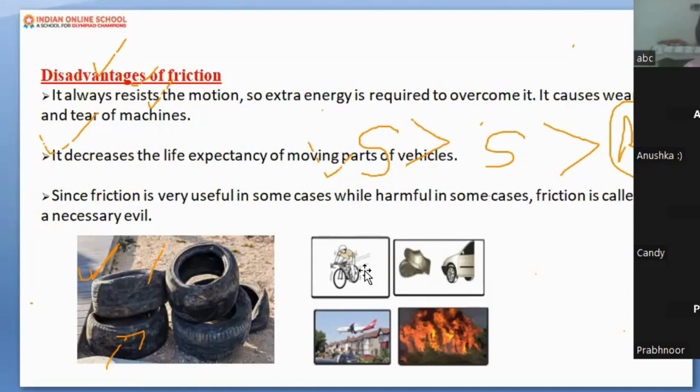Now let's move ahead. Have you noticed one thing, students? The sole of your shoes, after some time, reaches a situation where we cannot use it further. Why? Because it has continuous friction with the ground. The sole of the shoe in continuous contact with the ground results in wear and tear of the sole. So I hope you understood the disadvantages of friction. Now I want from your side two advantages and two disadvantages before going ahead with the other slide.